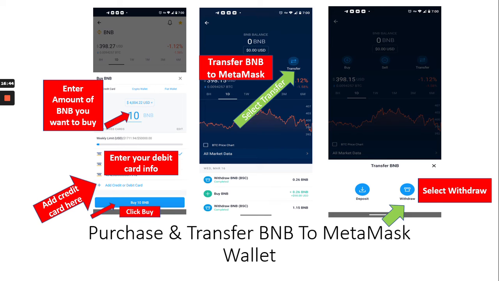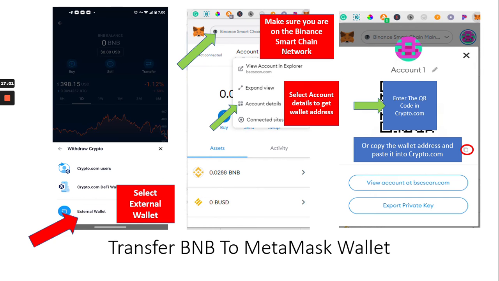Okay, after you purchase your BNB, you need to transfer your BNB tokens to your MetaMask wallet. From the BNB screen, you would just hit transfer, as you see right there. You would come down to withdraw, and then you would withdraw your BNB. Okay, you're going to select external wallet.